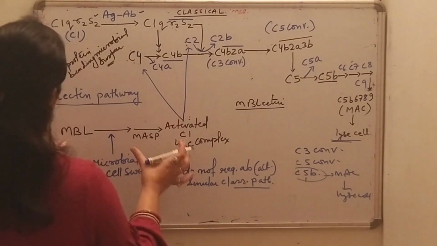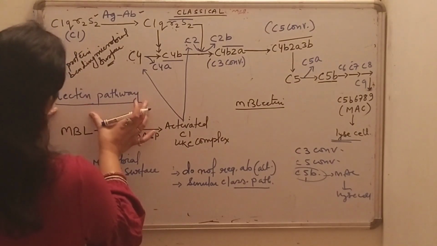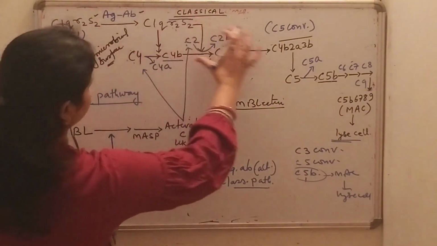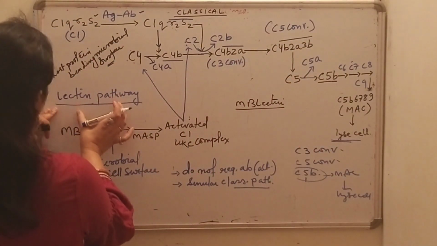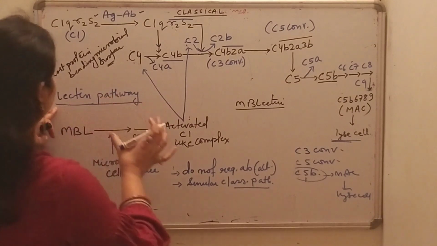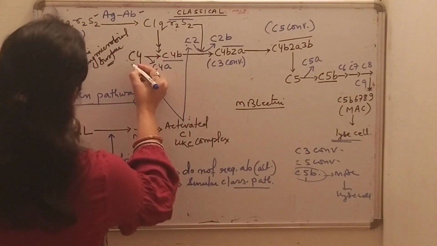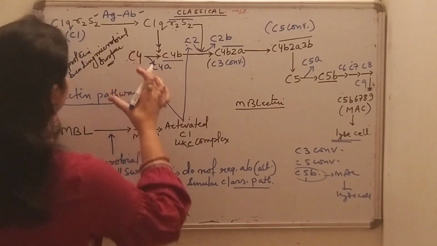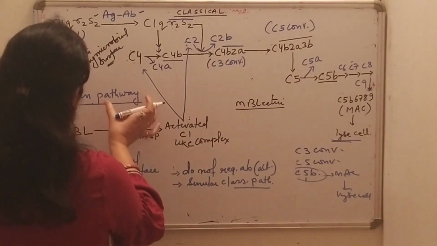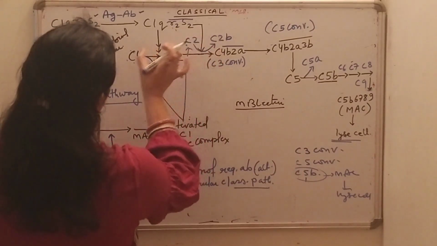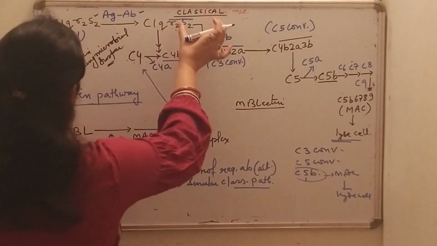Now why is this lectin pathway more or less similar to the classical pathway? Because after initiation it proceeds through the C2 and C4 complement proteins to produce the activated proteins of the complement system. Since it proceeds through C2 and C4, it is similar to the classical pathway.